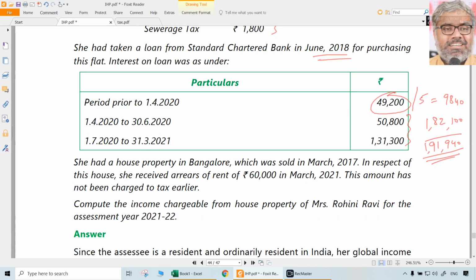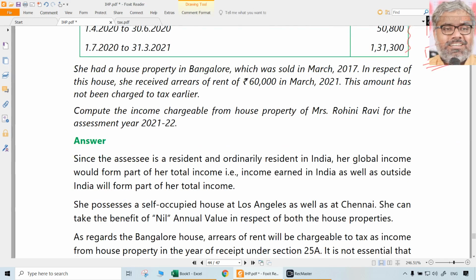She had a house property in Bangalore, which was sold in March 2017, long back. In respect of this house, she received arrears of 60,000 in March 21, that is our previous year. This amount has not been charged to tax earlier. Compute the income chargeable from house property of Mrs. Rohini Ravi for the assessment year 21-22.